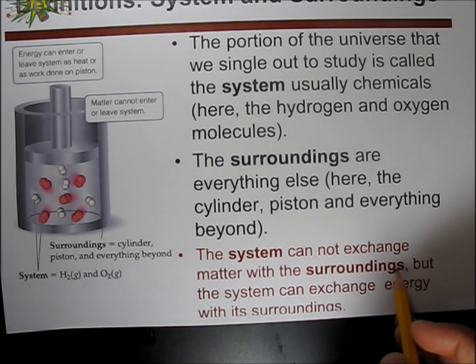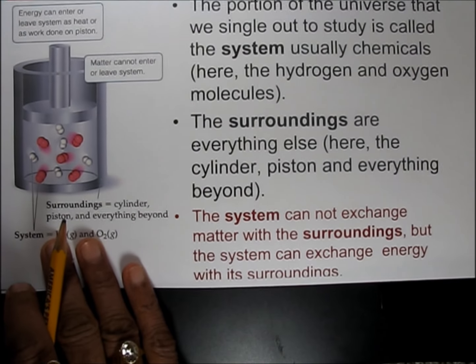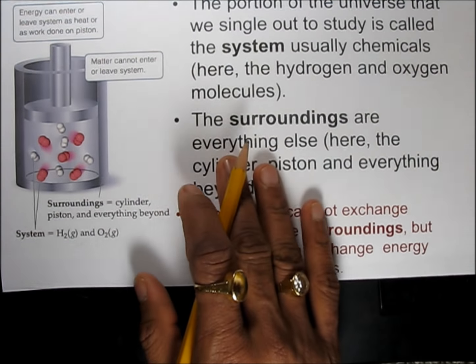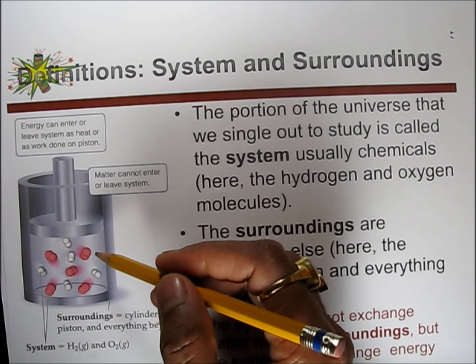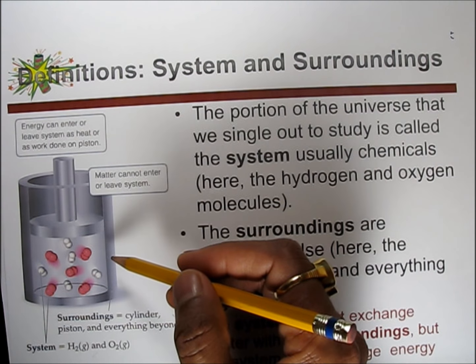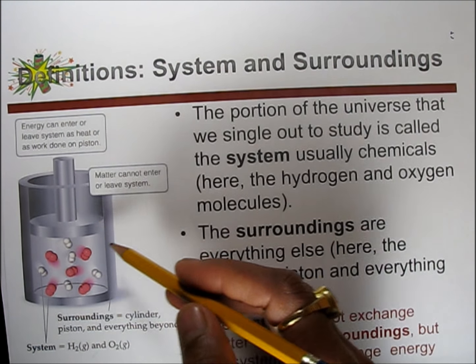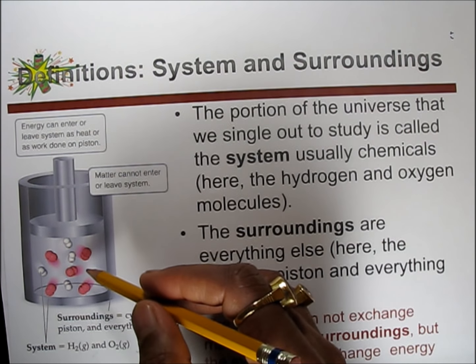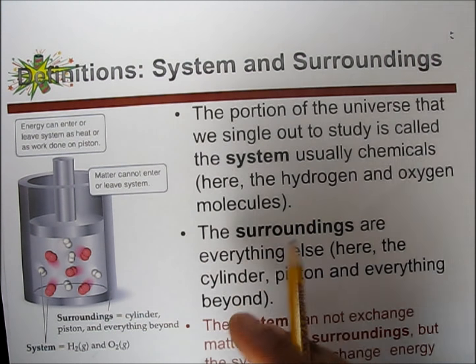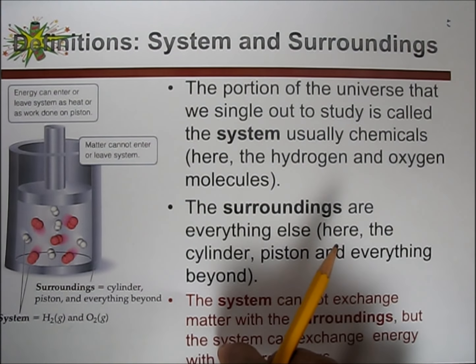The system cannot exchange matter with the surroundings, but the system can exchange energy with the surroundings. So once we set up a single system, we cannot take in or take out any matter, but the system can transfer energy from inside to out or outside to in, basically from system to surroundings and surroundings to system. So this type of term we will see some more.